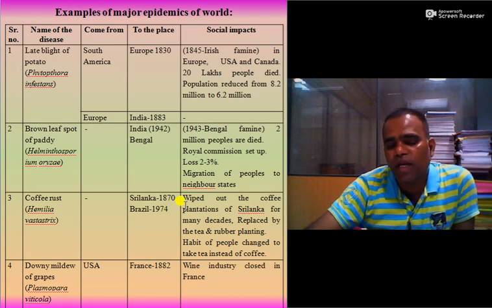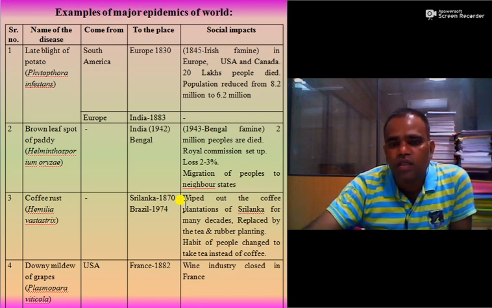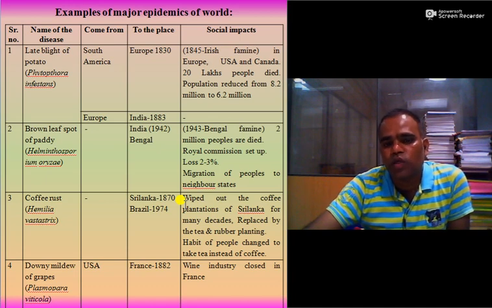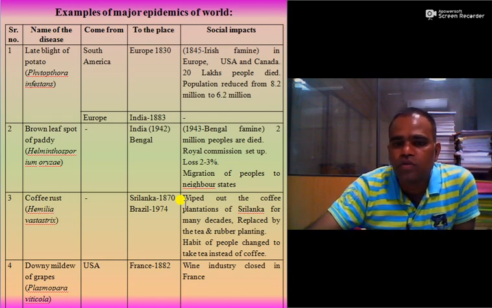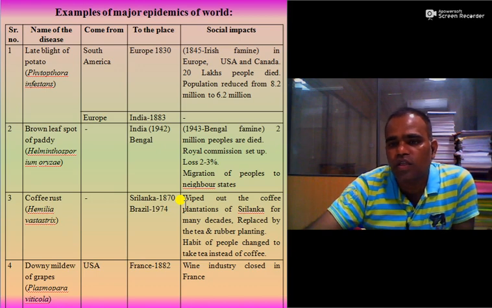Then downy mildew of grape, which is caused by the fungus Plasmopara viticola. It was introduced from the USA to France in 1882, and in 1882 it wiped out the grape vines, and due to that the wine industry was closed in France.